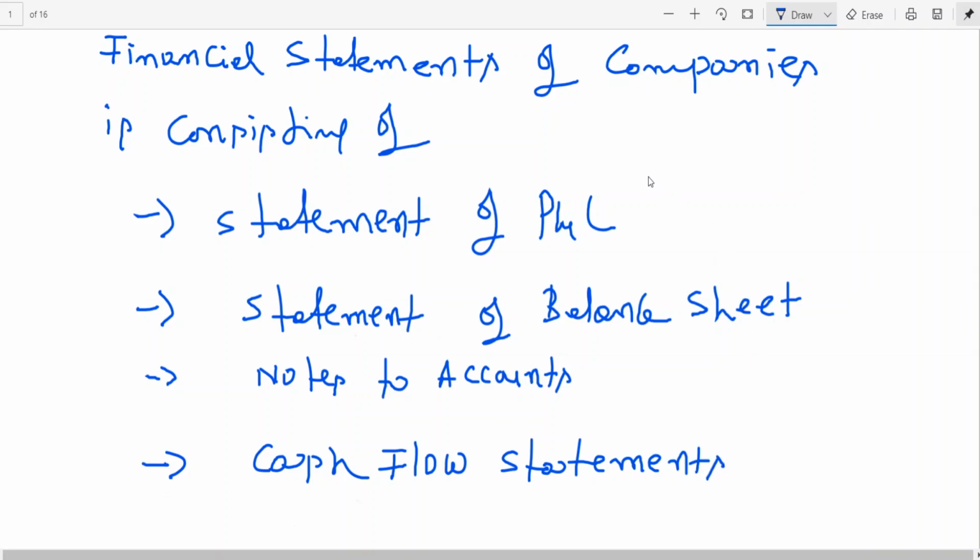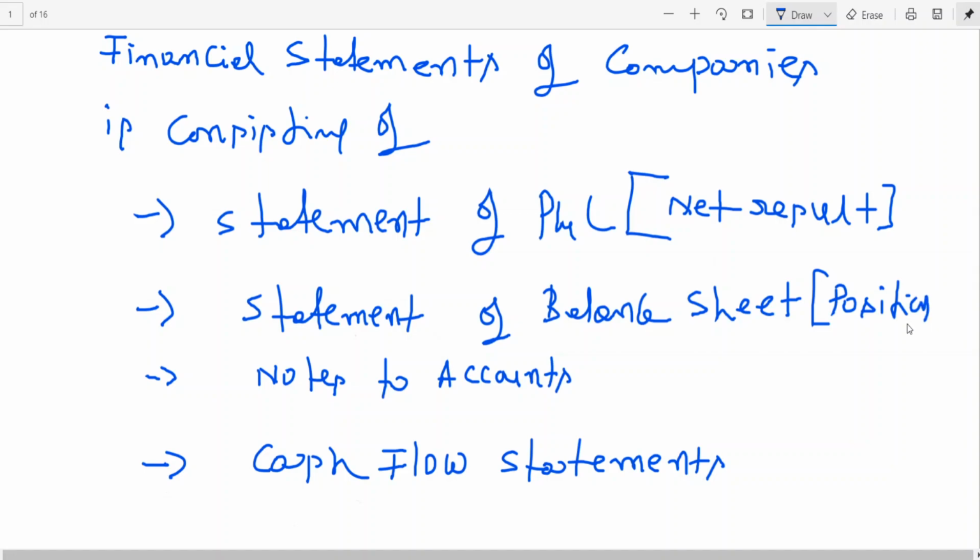I think we have seen the statement of P&L account is to know the net result. And the balance sheet is called a position statement. This we have also seen in company final accounts.